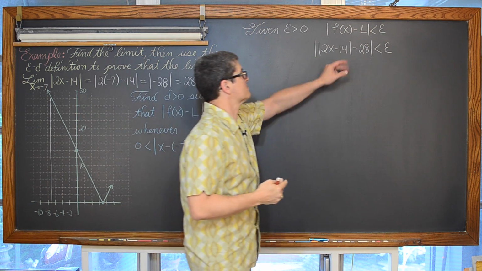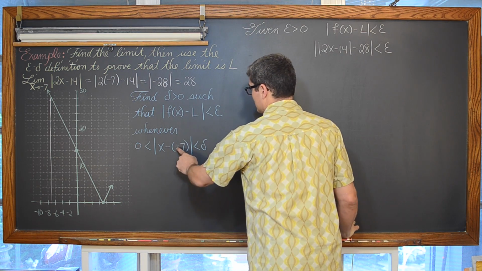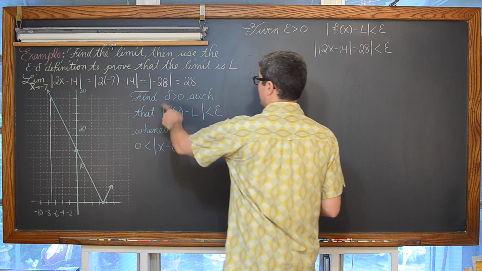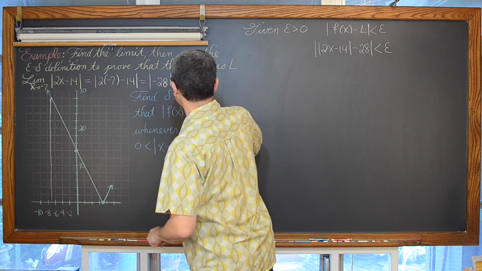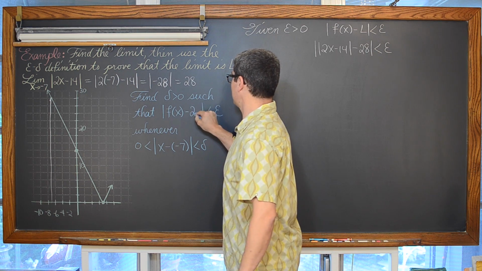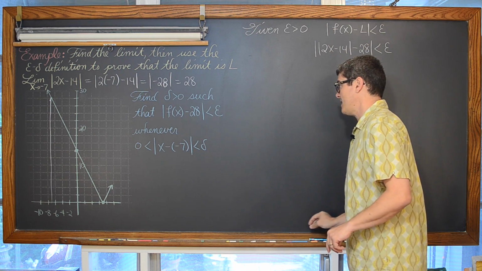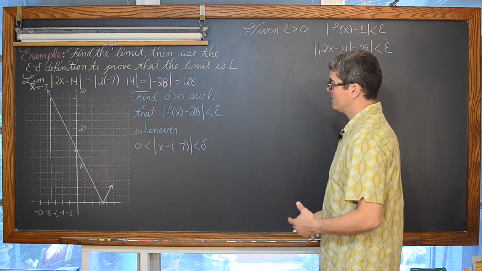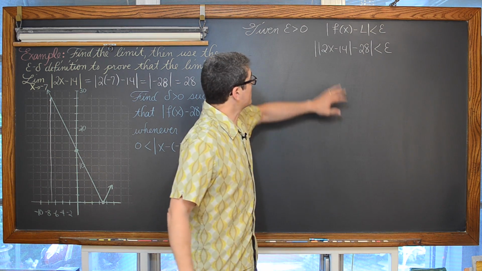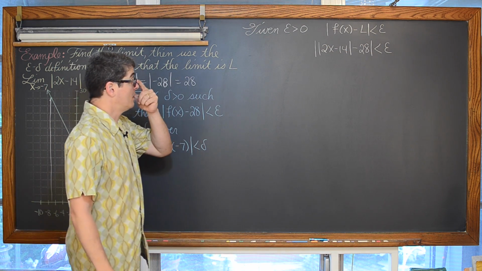Find delta greater than 0 such that f of x minus 28, the limit that we found it to be, is less than epsilon whenever 0 is less than the absolute value of x minus a negative 7, or effectively just x plus 7, is less than delta. So how do we get this expression with an absolute value symbol in it to look like just simply x plus 7?